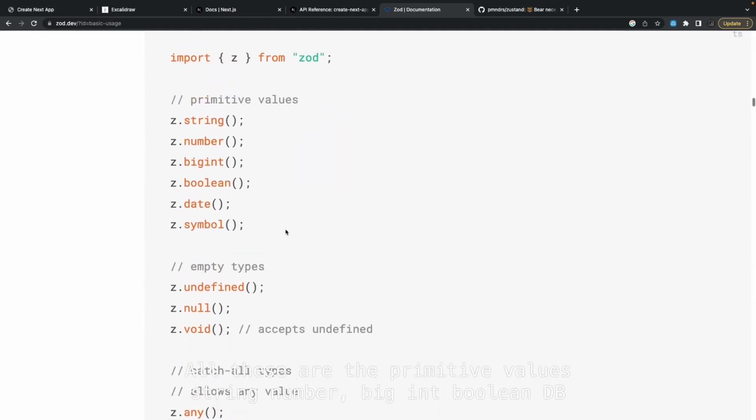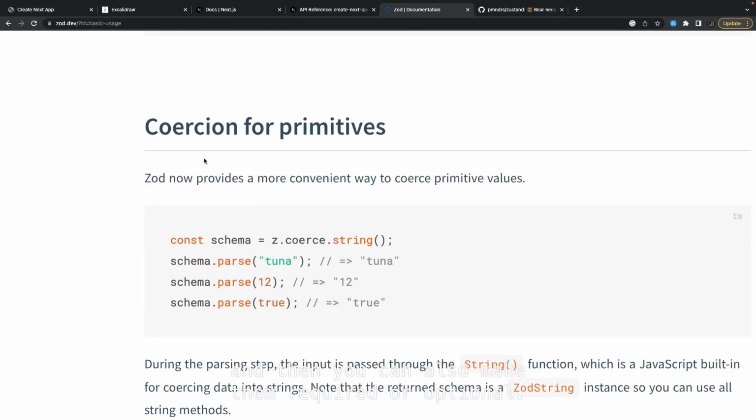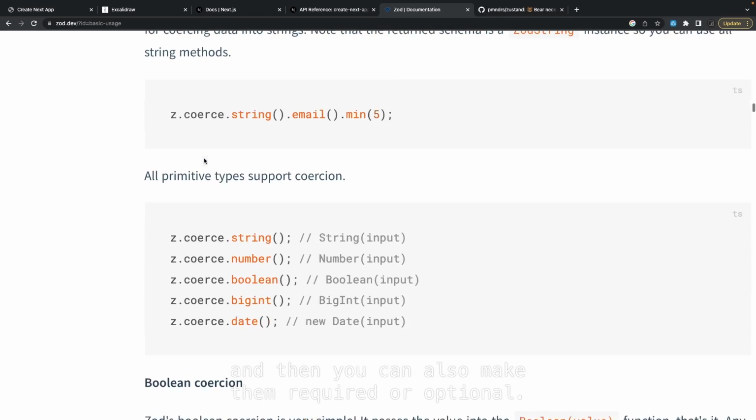So all these are the primitive values: string, number, bigint, boolean, date, and then you can also make them required or optional.